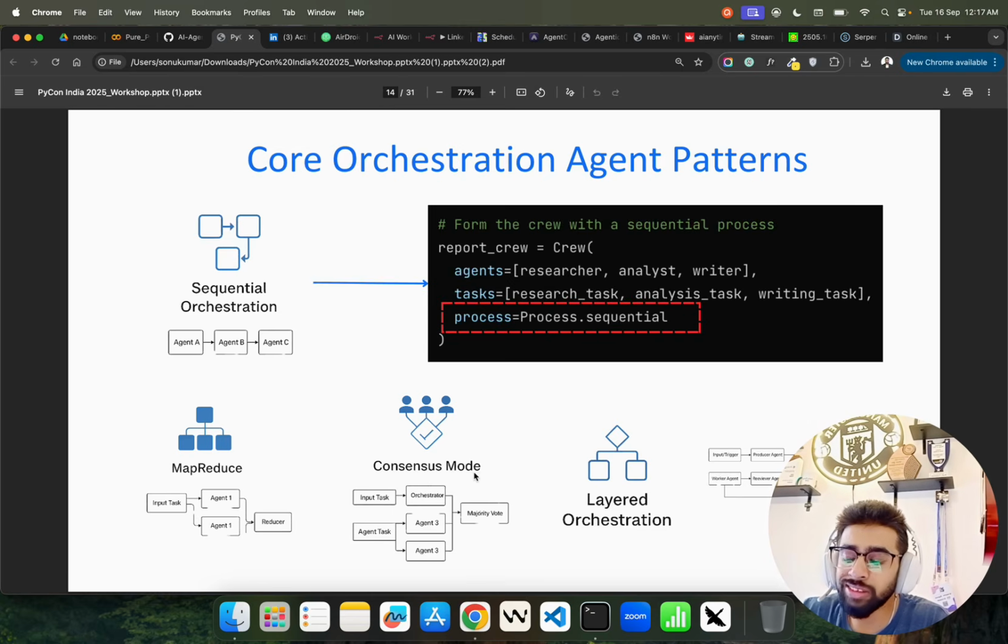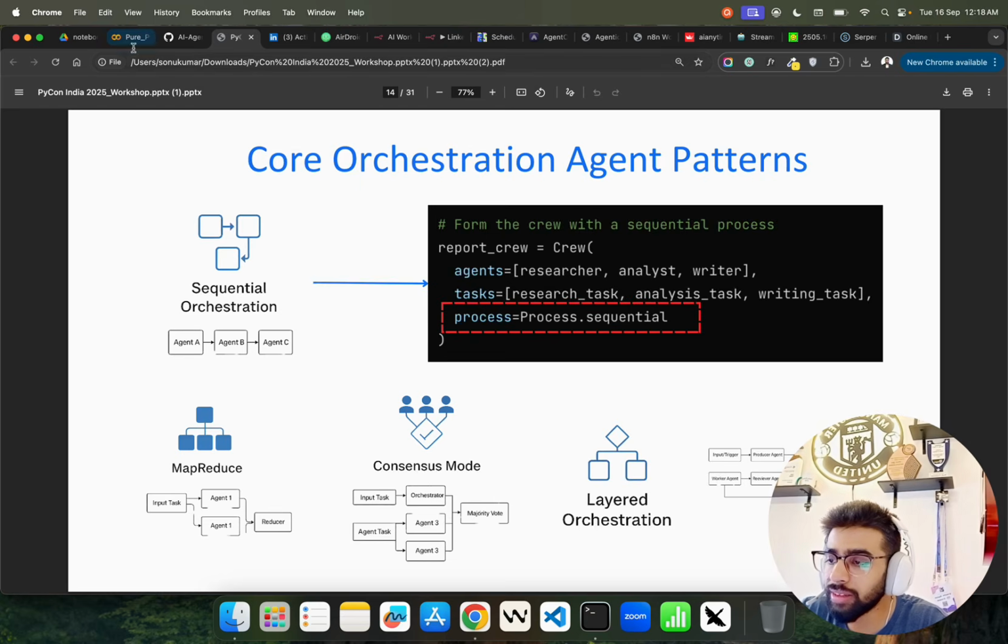Then we have consensus mode. Now consensus is very interesting because there will be a voter, based on majority vote. So let's say all agents have their own outputs. There will be voting, and based on the voting it will be decided whose output is used, or it can be a collective sum of the outputs to generate a new output. That's called consensus mode. Now we have layered orchestration, which is more hierarchical.